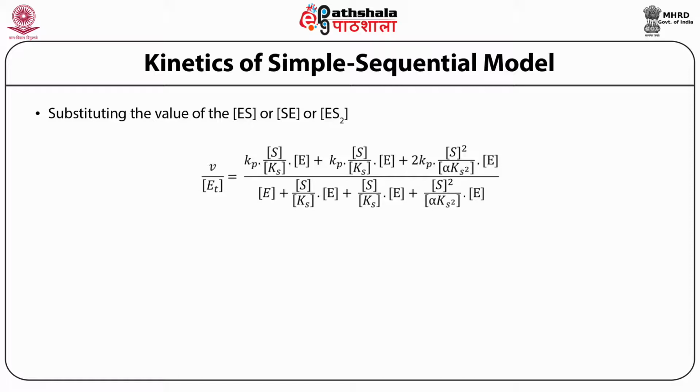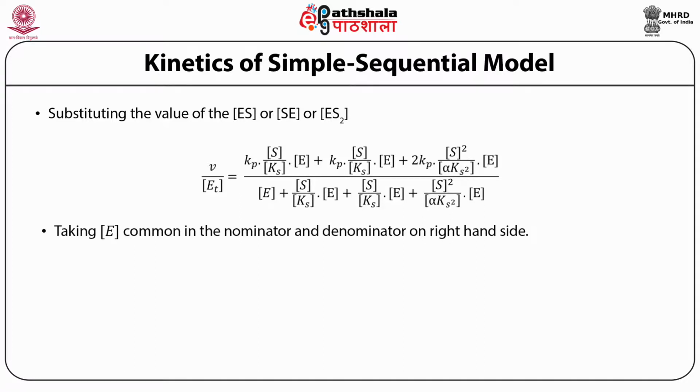This is divided by free enzyme concentration plus S upon Ks into E concentration plus S upon Ks into concentration of enzyme plus S squared divided by alpha Ks squared into free enzyme concentration.